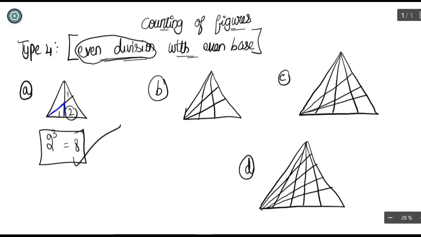So this is the first triangle, this is the second triangle, and this is the third triangle. So you are getting 3 single box triangles. This is not a triangle, guys. Just look at it, it doesn't look in the shape of a triangle. So 3 triangles are there.